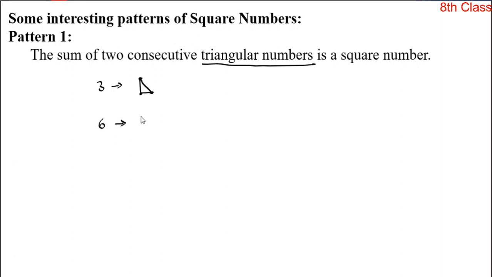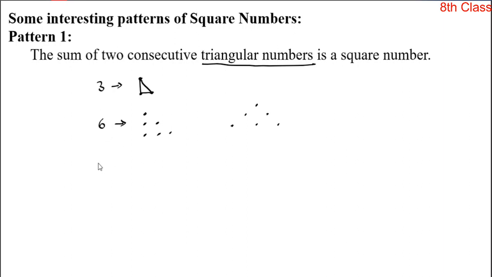Can you arrange 6 dots in the shape of a triangle? Yes, it is possible. Let us observe that pattern: 1, 2, 3, 4, 5, 6. Some arrange these 6 dots like this also. Now observe the shape of this pattern. Yes, it is in the shape of a triangle. So 6 is also a triangular number.